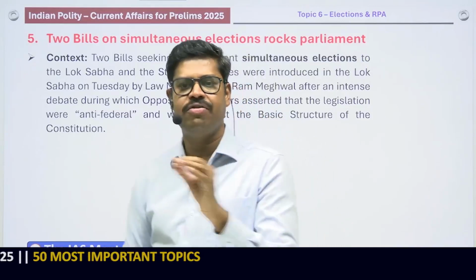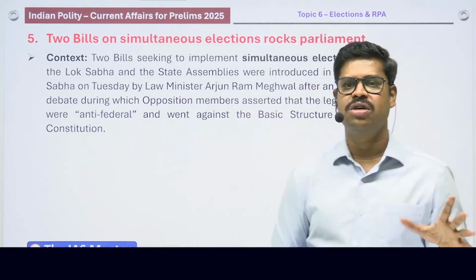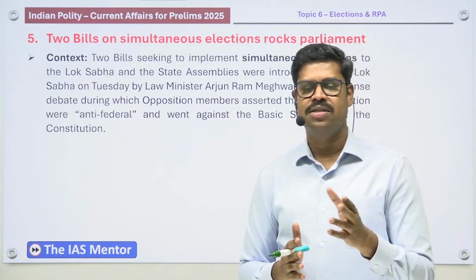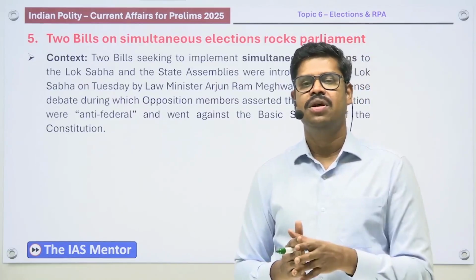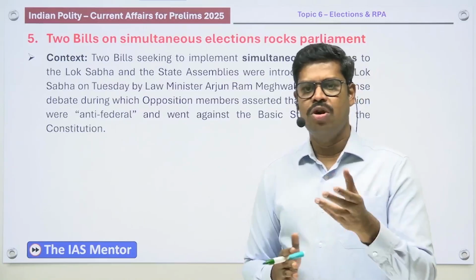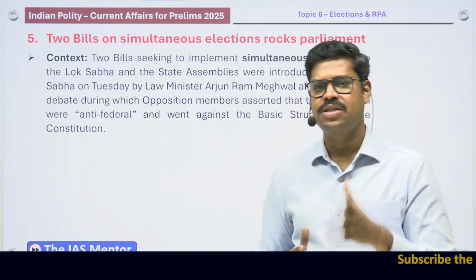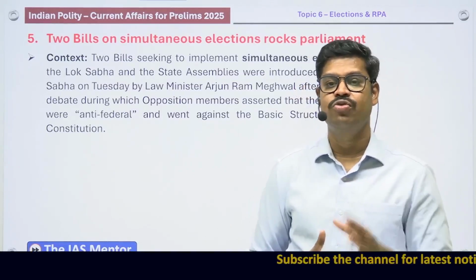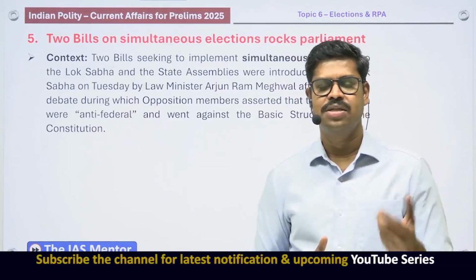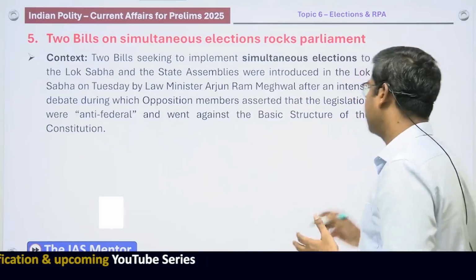The people who are in favor of simultaneous elections say that it can reduce policy paralysis, reduce the cost of expenditure, and provide better governance. But people who are against this say that it is anti-democratic, anti-federalism, and violates certain basic structures of the constitution. Though we are not here to fully analyze these areas, which may be relevant for your mains, you should be aware of certain facts for the preliminary examination. For example, they can ask which constitutional amendment bill introduced in the Parliament is related to simultaneous elections, that is the 129th Constitutional Amendment Bill. Sometimes they may also ask you some of the provisions of this particular bill.